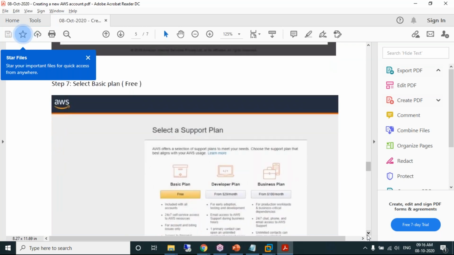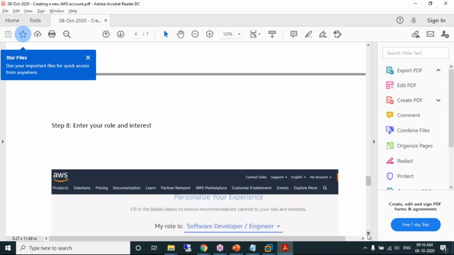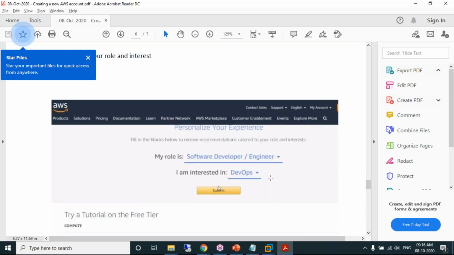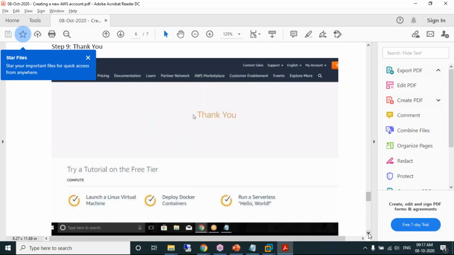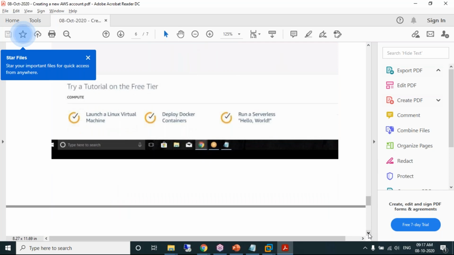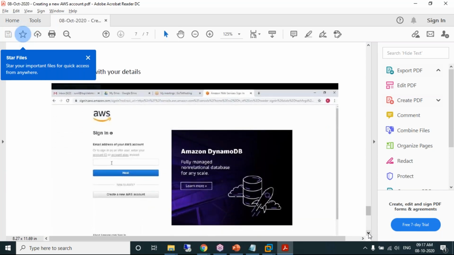AWS provides different types of plans: the free plan and the paid plan. We are going with the free plan, the basic plan. Select the free plan option. Select your role. Select your interest. That's fine. Click on submit. Done. Thank you. Then you're done with creating an AWS account.